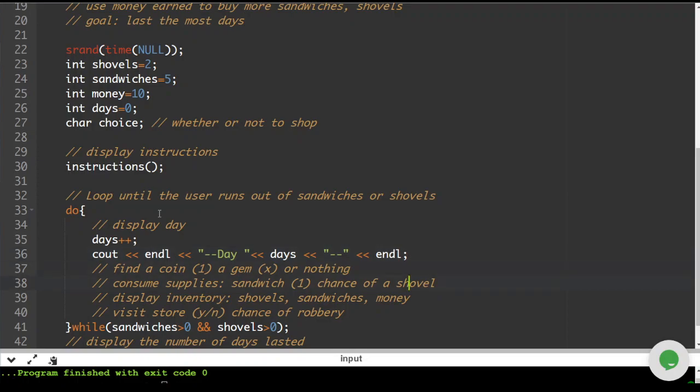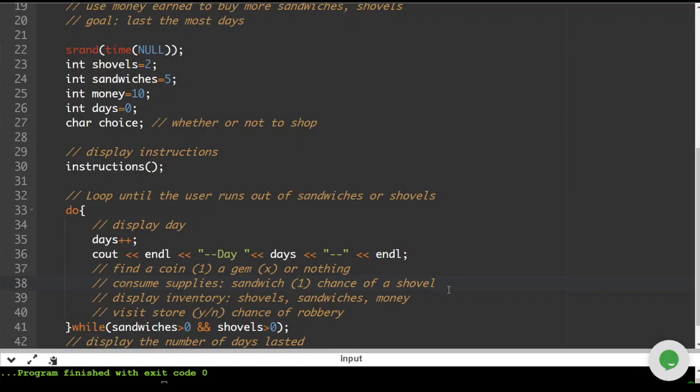Now, the thing that I really want to get done here is to have this loop end, because if we're doing any testing, we're going to want to make sure that the sandwich and shovel amount can be reduced to 0. So the next thing to do is probably get this consume supplies, because that'll be kind of the trigger for that happening.